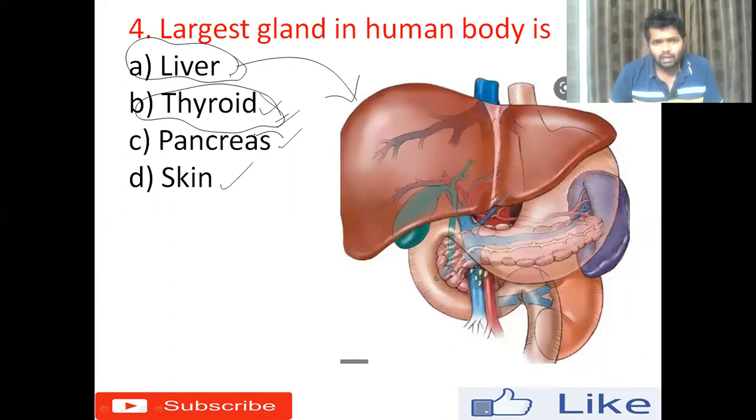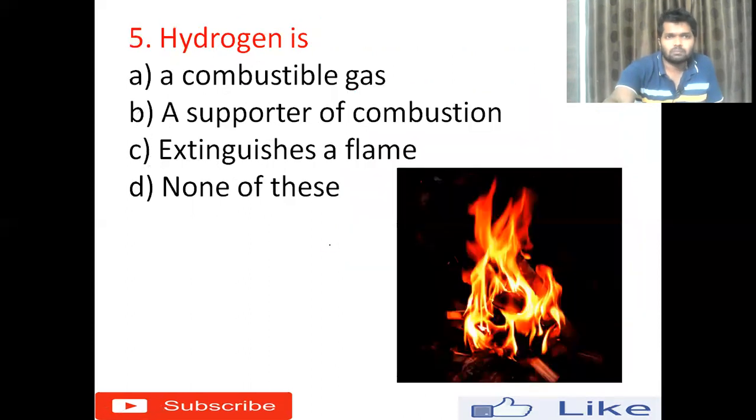The pancreas is an important gland which produces enzymes that support the digestion of food. Option D, skin, is the outermost layer of our body and the largest organ of the human body. But the right answer for this question is option A, liver. You can see the image here. All right, we'll move to the next question.